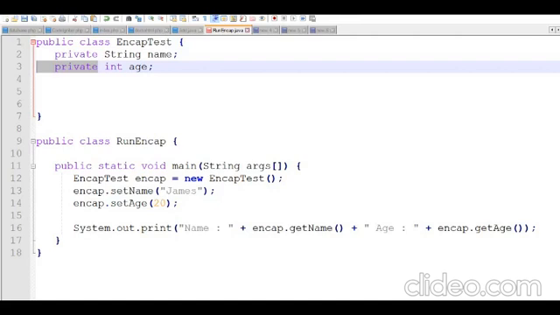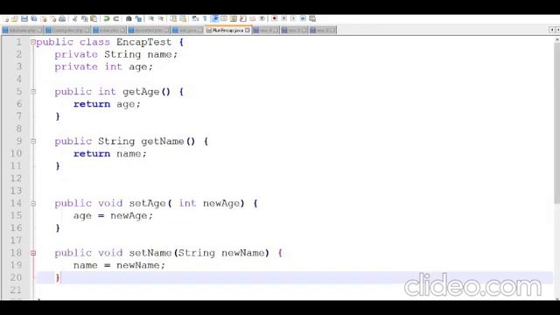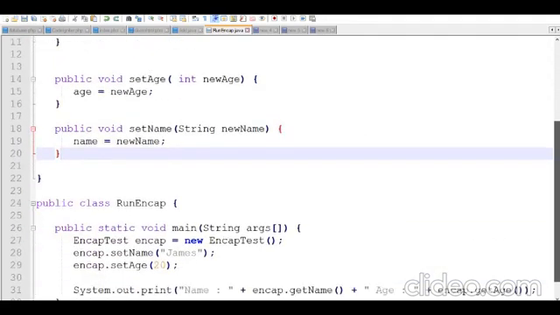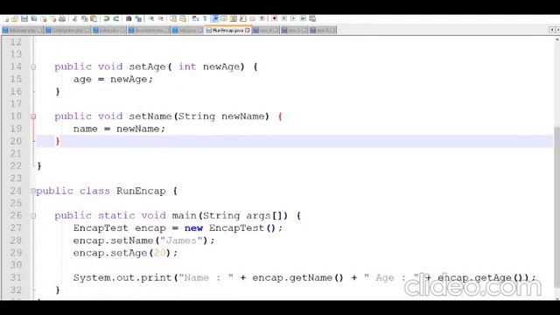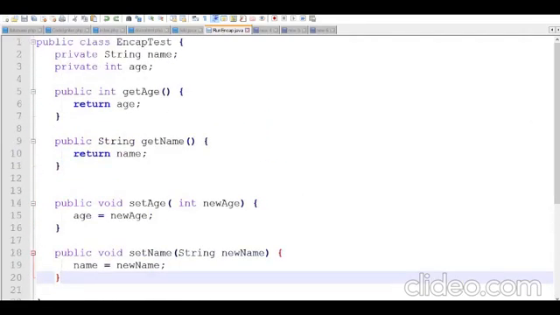If you want to modify that data, we use the getter and setter methods. For example, if you want to modify this to James and age 20, you call the method setAge and the method setName.